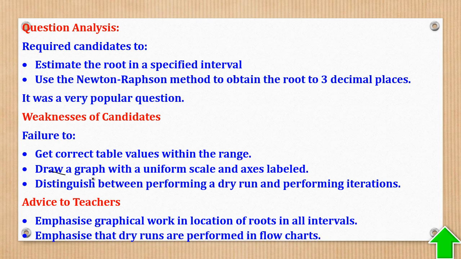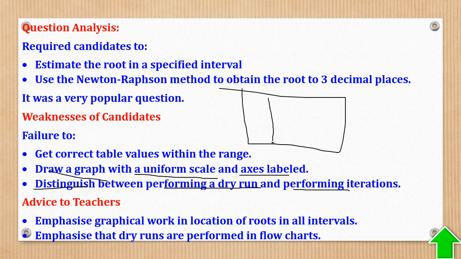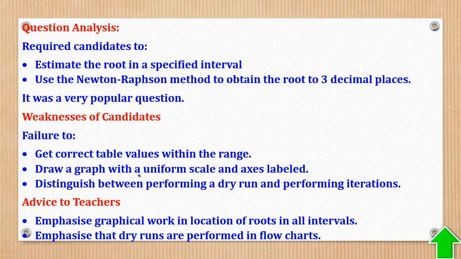And 2, failure to draw a graph with a uniform scale and axes labeled. Axes must be labeled and the scale has to be uniform. Then 3, failure to distinguish between performing a dry run and performing iteration. So some were tabulating. That is not okay. That is called dry run. Here we want to see physical substitution. Physical substitution is needed.